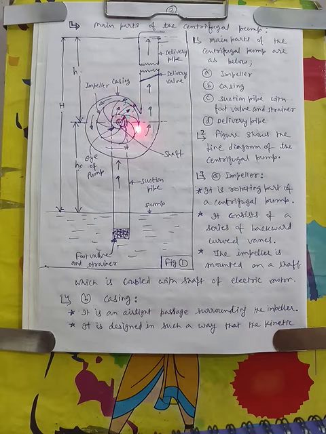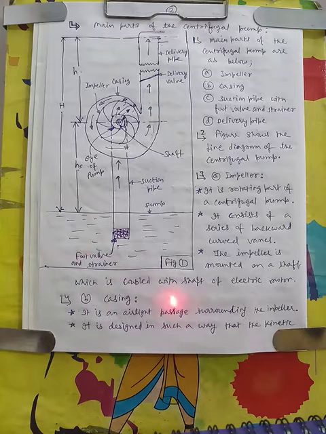First we see what the impeller is. Impeller is the rotating part of the centrifugal pump. It consists of a series of backward vanes. These are the backward vanes which apply force on the water and rotate the water. Water gets centrifugal force. And this is the shaft of the pump, and this is the impeller. The impeller consists of a series of backward vanes, a number of backward vanes on the impeller.